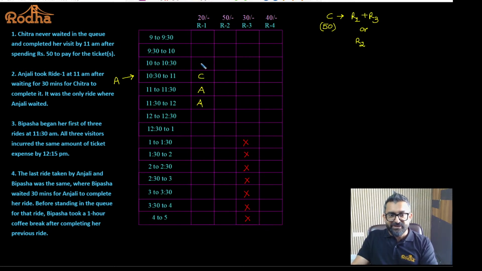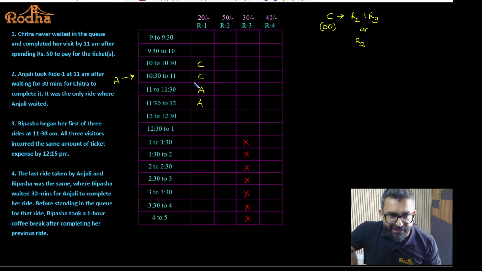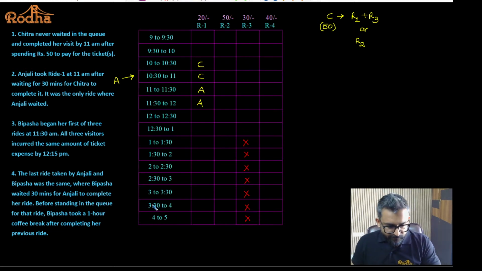And Chitra was using this ride, so Chitra would have been in this ride at 10 to 11, because the duration of each ride is 1 hour. Understood? Tell me yes or no. Do you understand this point? If you understand this point, then we can move ahead. All of you, those who are in the class, please tell me, are you okay with this?